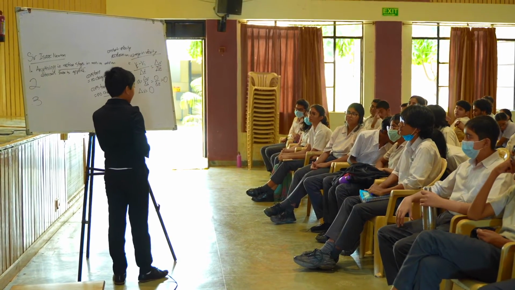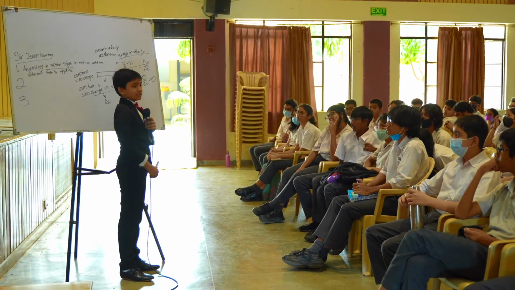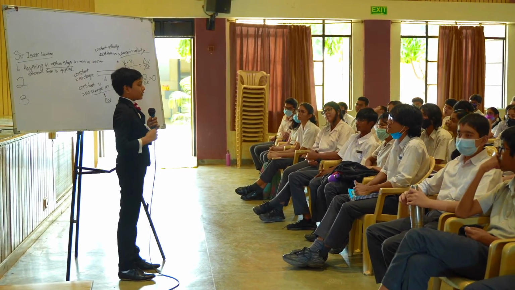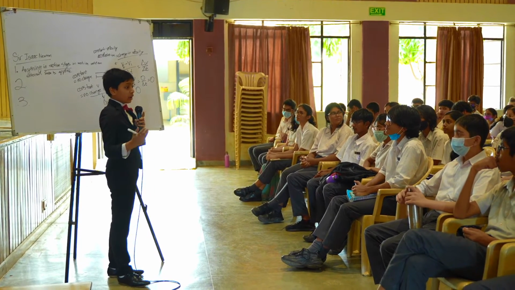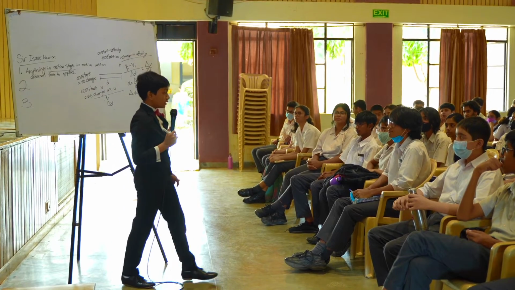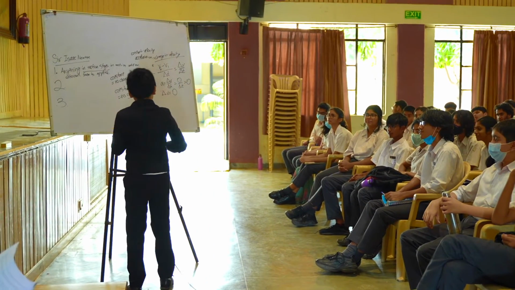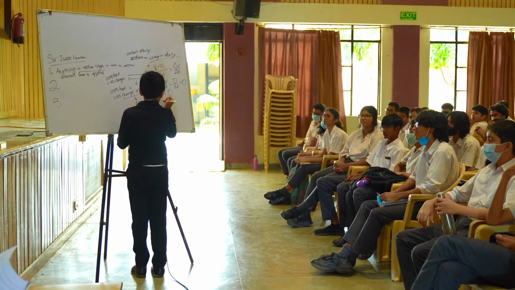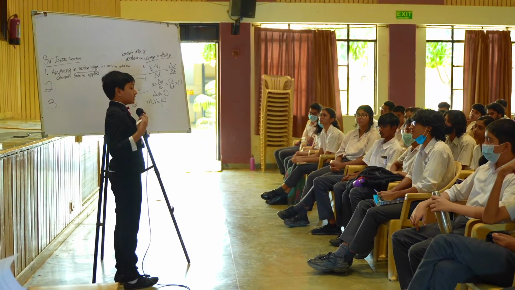So let's think about that. Okay, so do any of you know what momentum is? Because momentum is going to be the focus of this lesson. Mass times velocity. That is certainly the equation, but that's not too rigorous a definition.